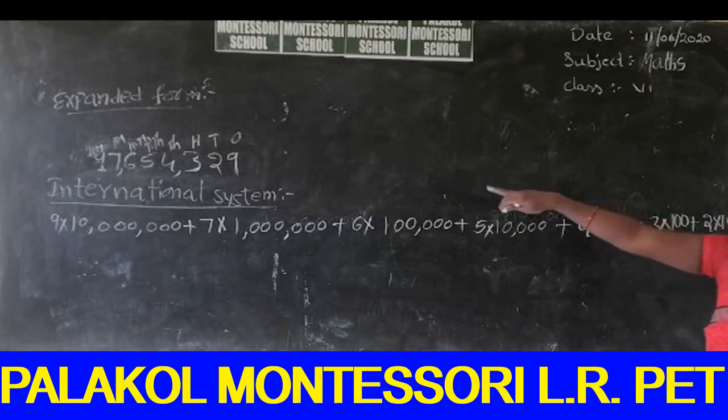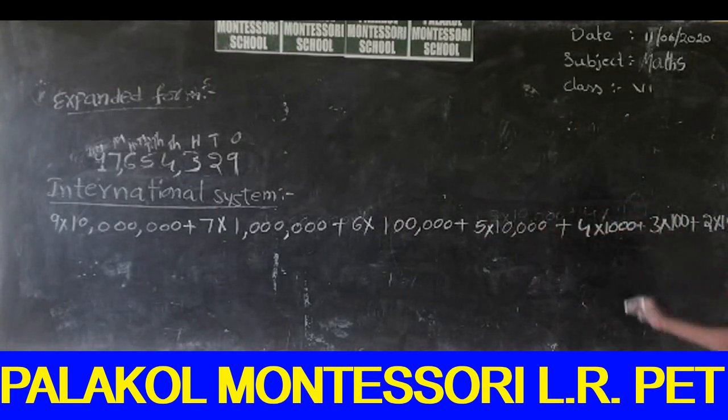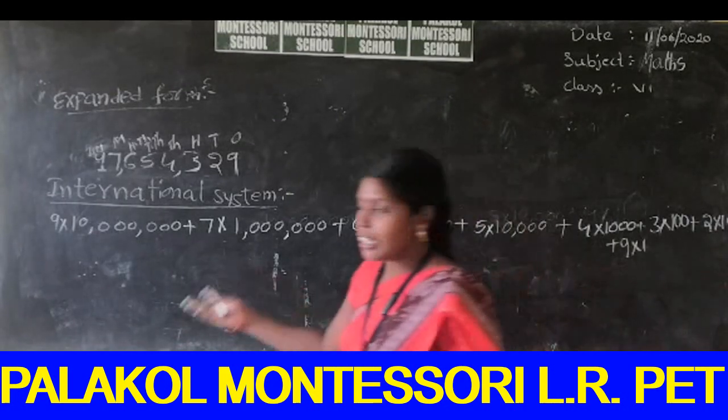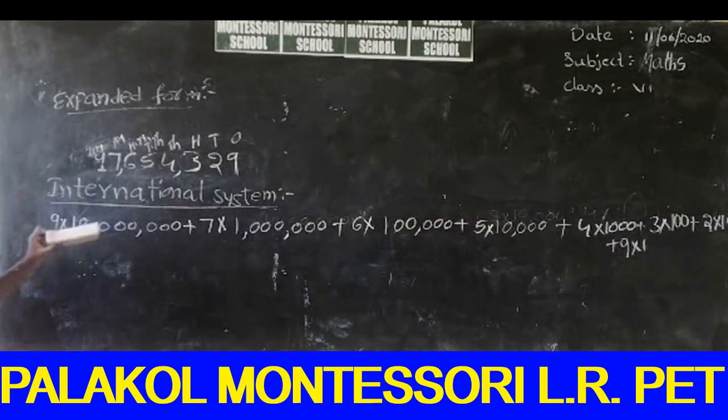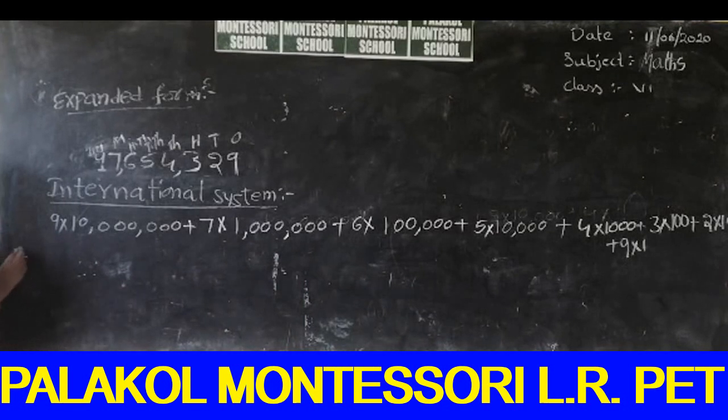And the last one, 9. 9 is in which place? Ones place. So students, do you understand? This is in the international system. In the same way, we can follow the next method. It is very easy.